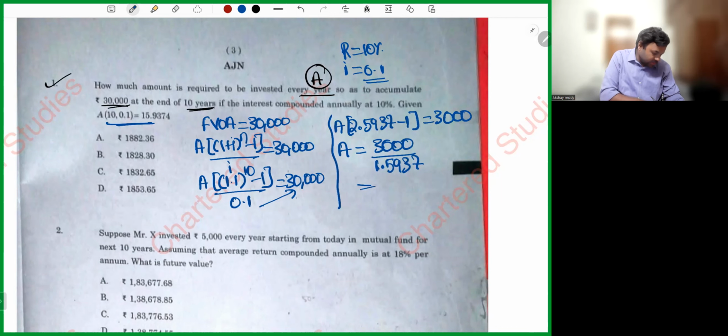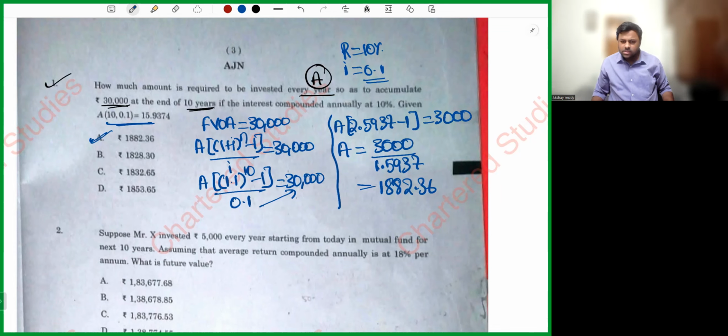Let me calculate. So we got 1,882.36. So simple value, my dear friends, nothing much difficult. 1,882.36. Simple value. There is not at all an issue.